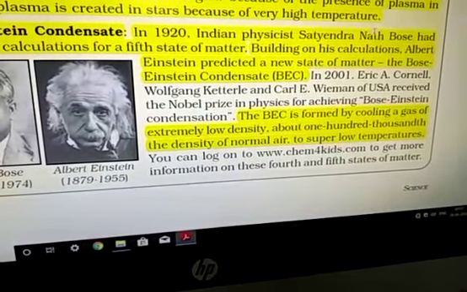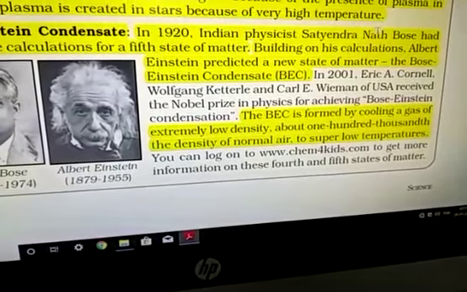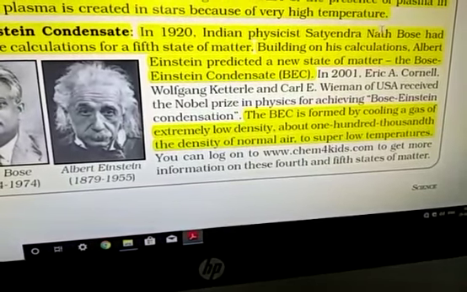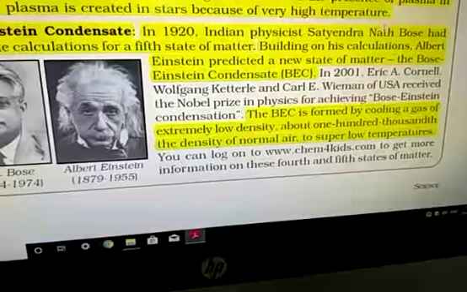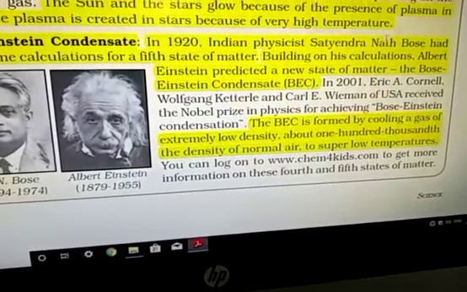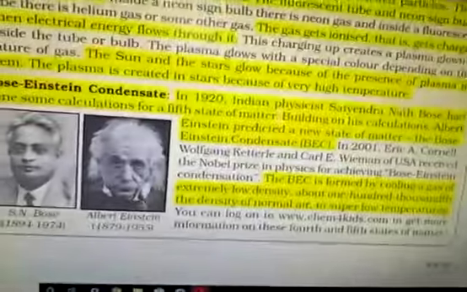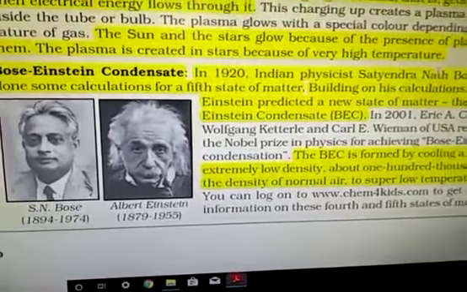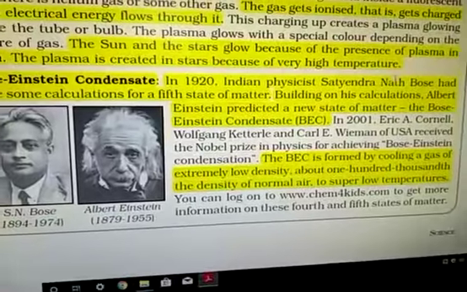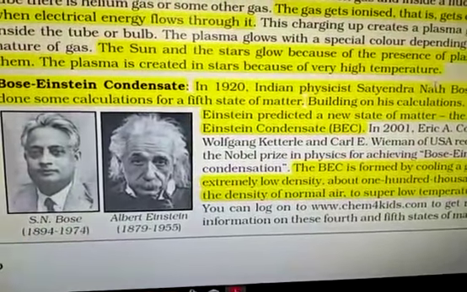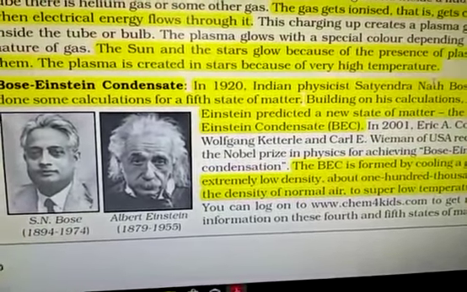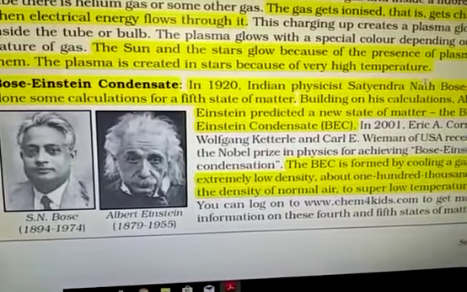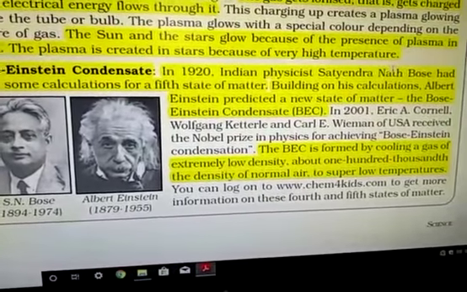Density about one hundred-thousandth of the density of normal air, cooled to super low temperature. Is it clear? So these are two extreme cases, plasma and BEC. The normal three physical states are present at room temperature, but these two are the climax. You get plasma at very high temperature and BEC at very, very low temperature.